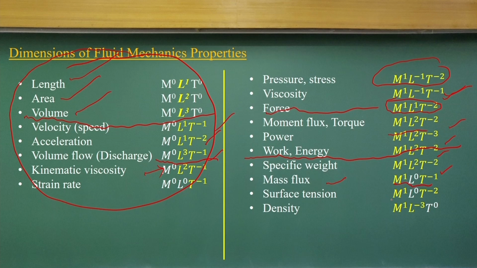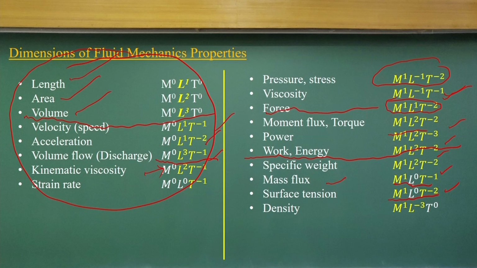In a similar way, you can compute the surface tension. That is force per unit length, which usually comes into surface tension. The density is mass per unit volume.